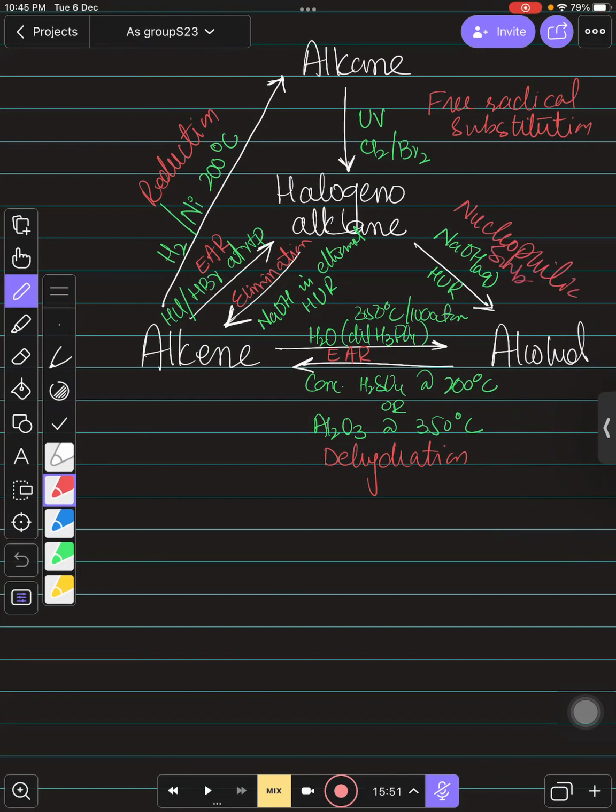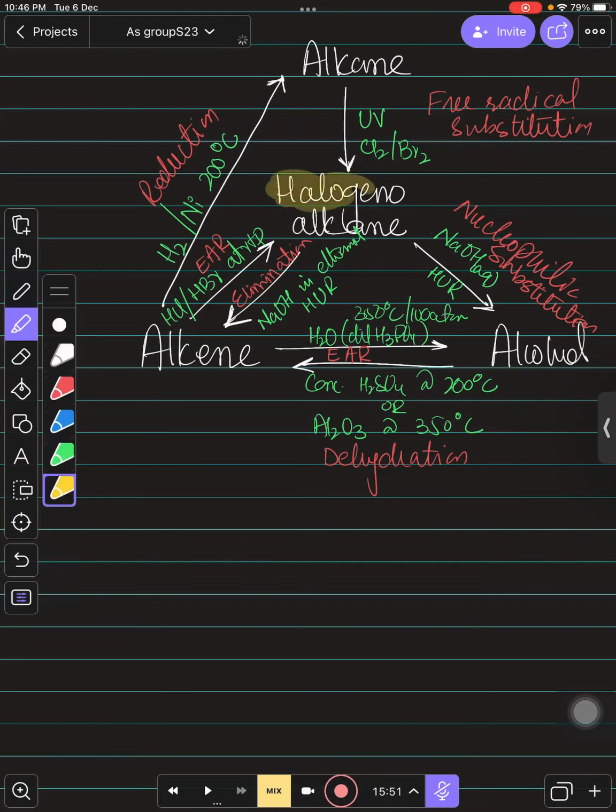substitution, right children. So all this importance is in front of you, why studying halogenoalkanes is important, because we have a lot of reactions connected with halogenoalkanes, right? Or you can say that this is the center part I'm talking about right now: halogenoalkanes' connection with alkenes and the connection with alcohol.